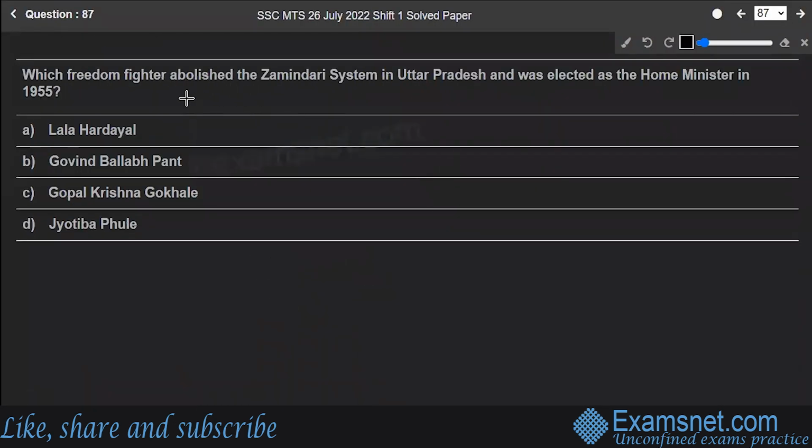Question number 87. Which freedom fighter abolished the zamindari system in Uttar Pradesh and was elected as the Home Minister in 1955? Lala Hardayal, Govind Vallabh Pant, Gopal Krishna Gokhale, or Jyotiba Phule?